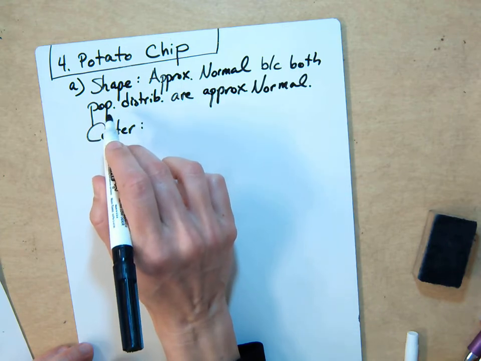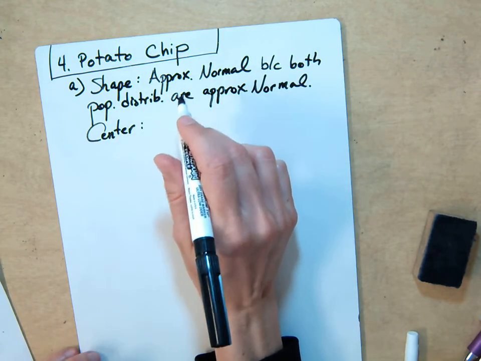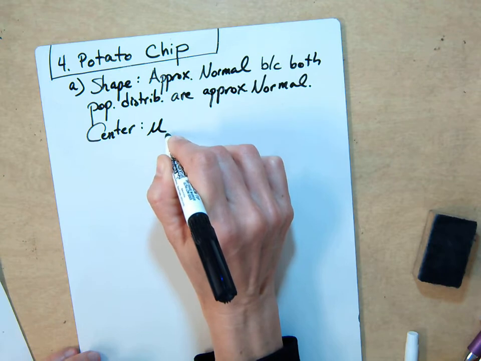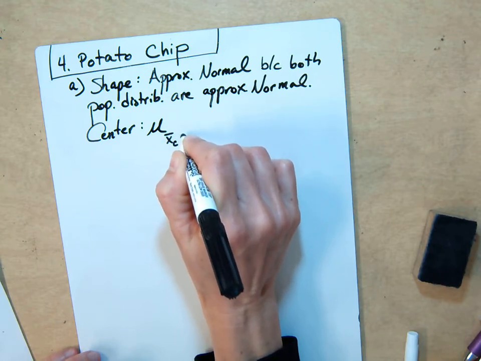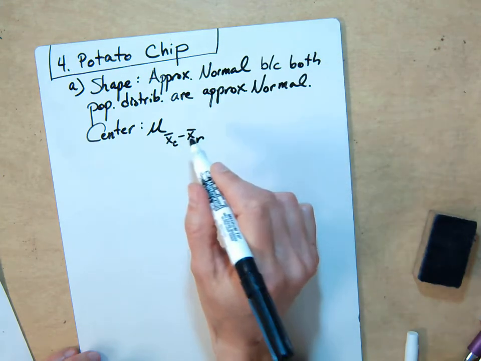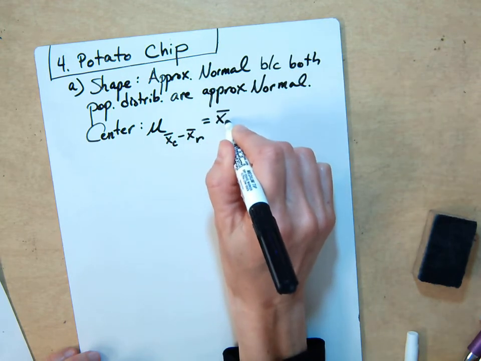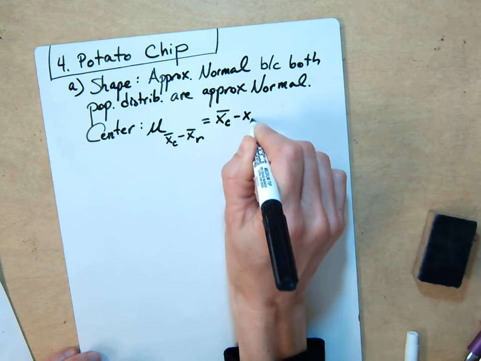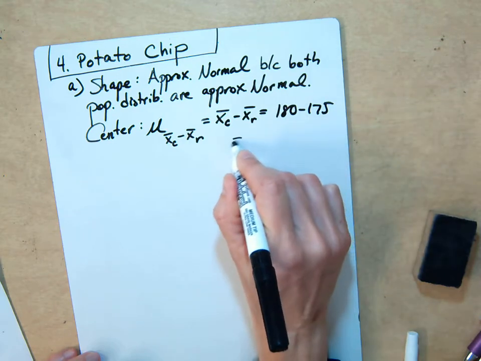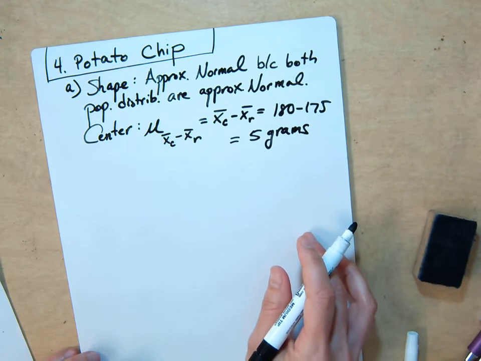Okay. Center is the middle, the mean. So you just subtract the population averages. So you would just go like this for the mean of x bar sub c minus x bar sub r, for Camberley minus Riderwood. We would just subtract these. So you get 180 minus 175. We're just subtracting the two means and we get 5 grams for our distribution. So there's the center, there's the middle.